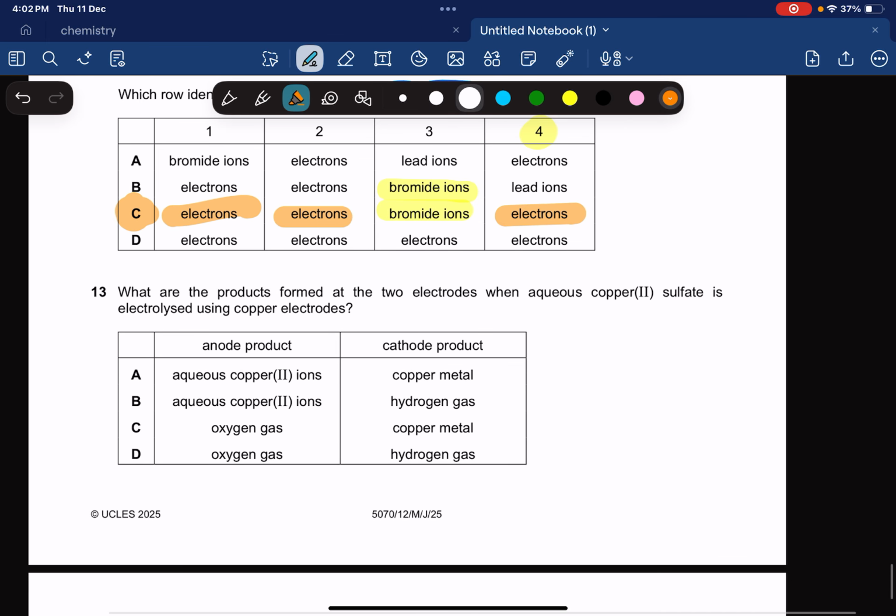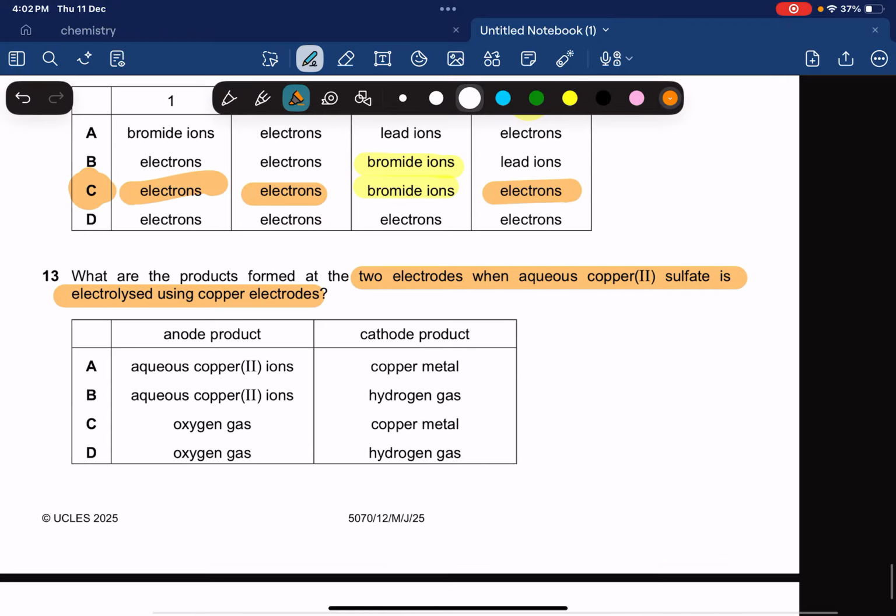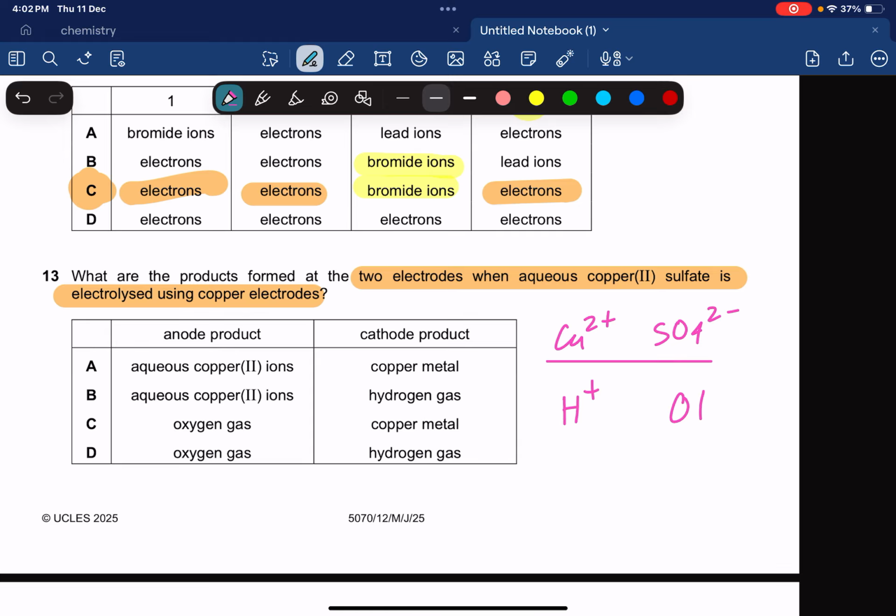Okay, what are the products formed at the two electrodes when aqueous copper(II) sulfate is electrolyzed using copper electrodes? So what are we doing? We have aqueous copper(II) sulfate. That means we have Cu2+ ions and SO4 2- ions of copper and sulfate, and for water we have H+ ions and OH- ions.